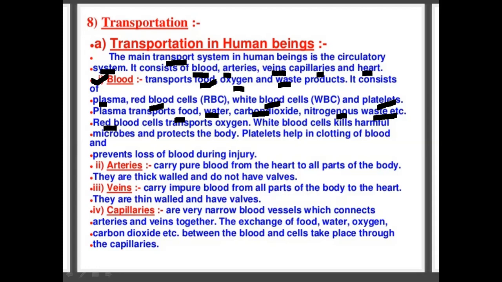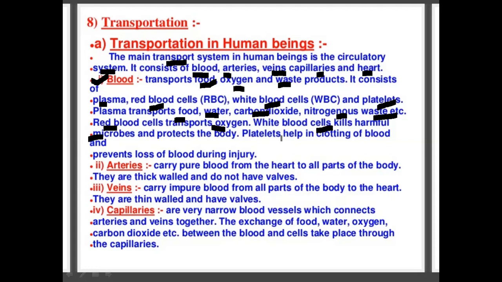Second is the RBC. What is the function of RBC or red blood cell? It helps in the transport of oxygen, and it also makes the blood color red due to the presence of hemoglobin. Here the transportation helps in oxygen. Then next is the WBC. The WBC cell kills the harmful microbes and protects the body.